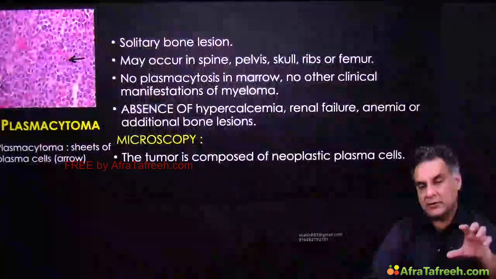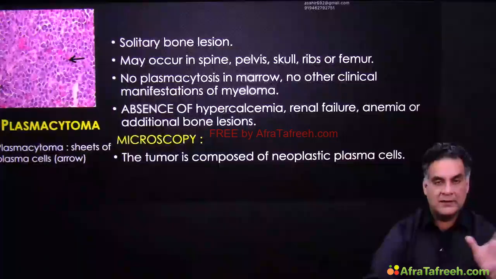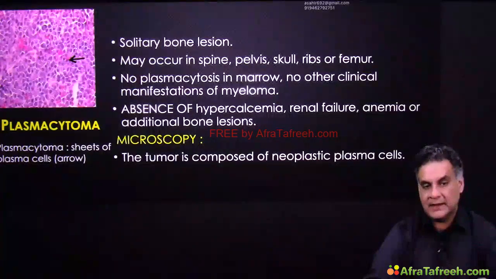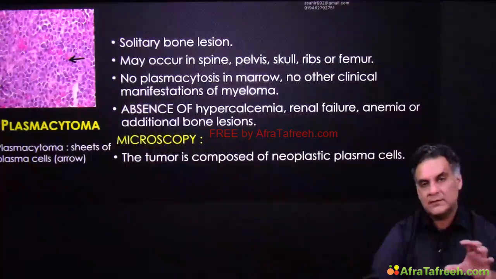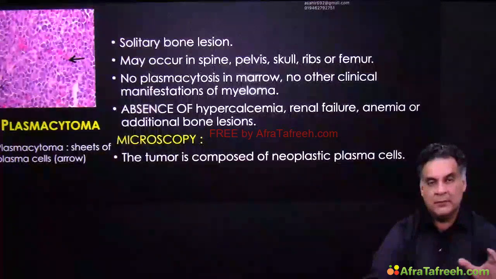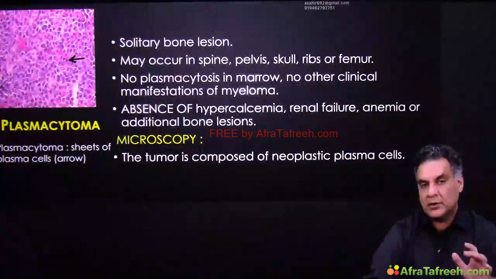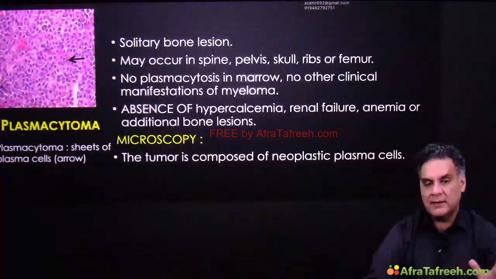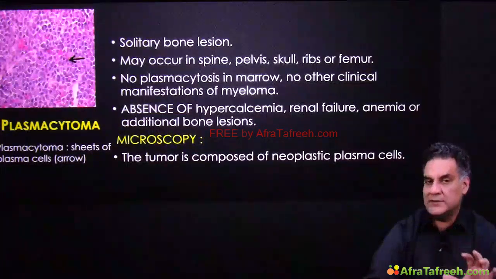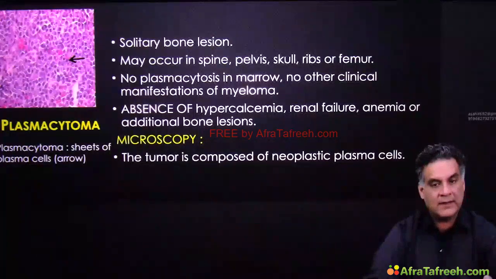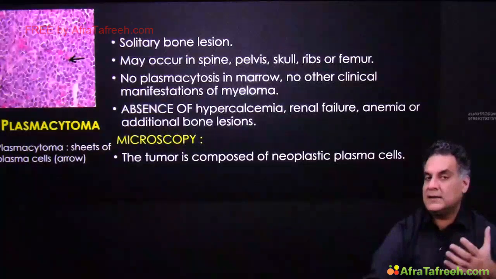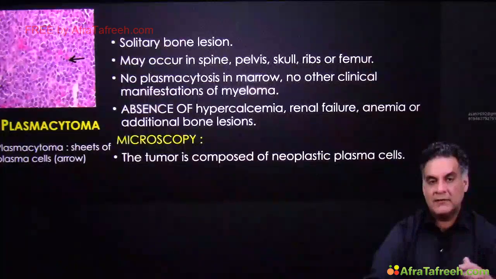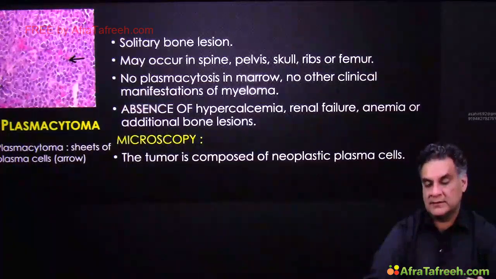Of late, we have got combinations of orthopedics with histoslides. Like here you can see sheets of plasma cells seen in plasmacytoma. They'll give you a history, solitary lesion, spine, pelvis, skull, rib, any bone can be involved. Not a widespread disease like multiple myeloma. There will not be any other clinical feature of multiple myeloma. There won't be hypercalcemia, kidney involvement, low hemoglobin, or any other bone lesion. You will have uniform sheets of plasma cells.